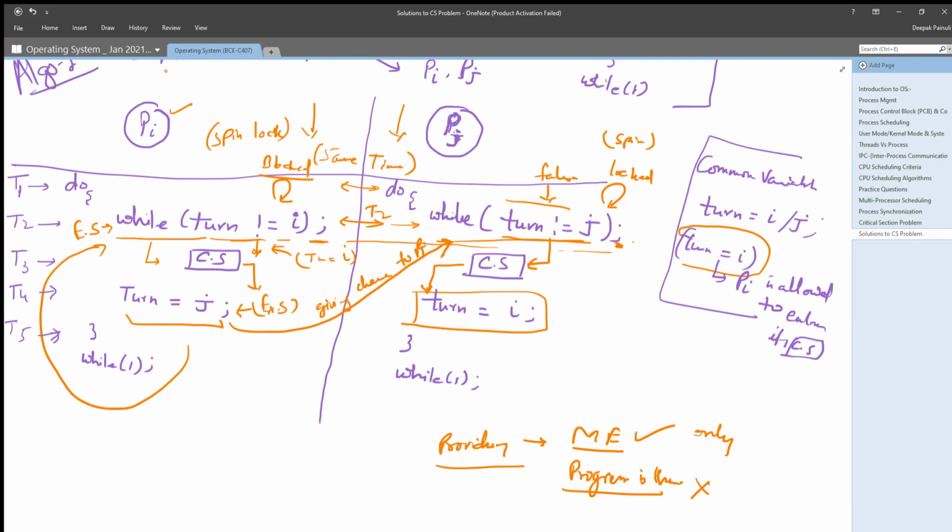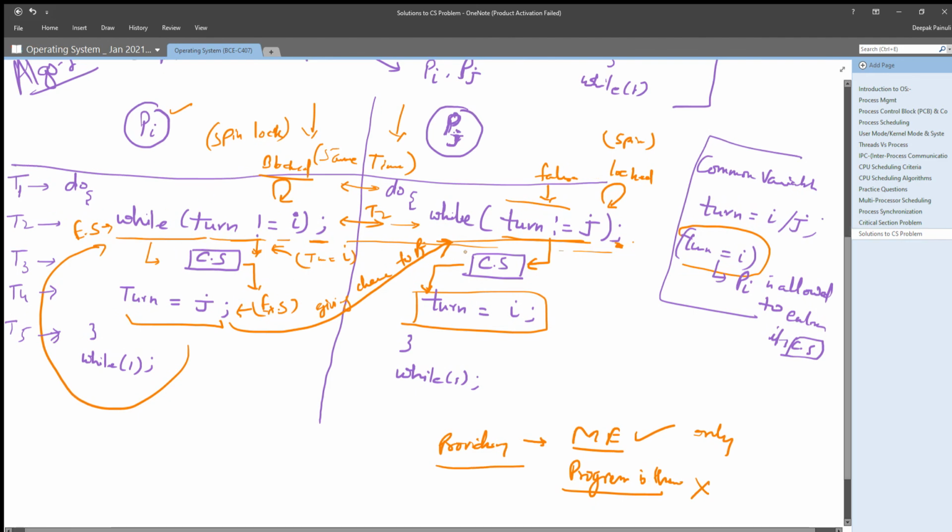Now what is the problem here? Now see, let's say this time Pj is not demanding its critical section, right? So what Pi is doing, it is updating turn's value to j. That means it is giving the chance to Pj, whereas Pj is not demanding the critical section. Now here the problem begins.